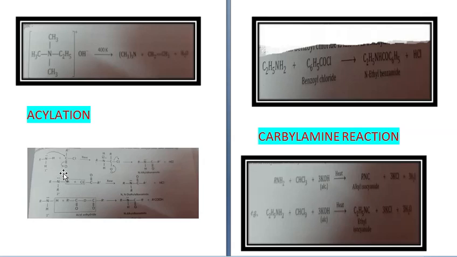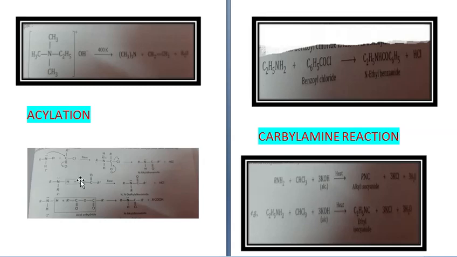So in this case you get N-alkyl alkanamide plus HCl. You are getting RNH-C(=O)R' plus HCl. H from the amine and Cl from the acid chloride will be removed and the remaining will combine to form N-alkyl alkanamide.